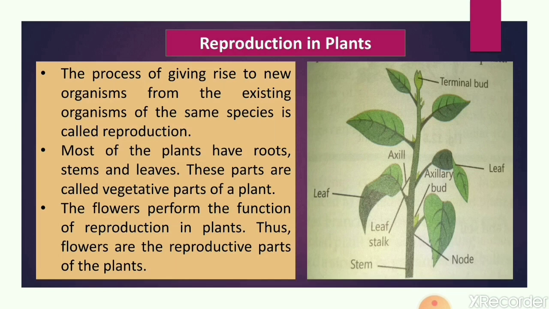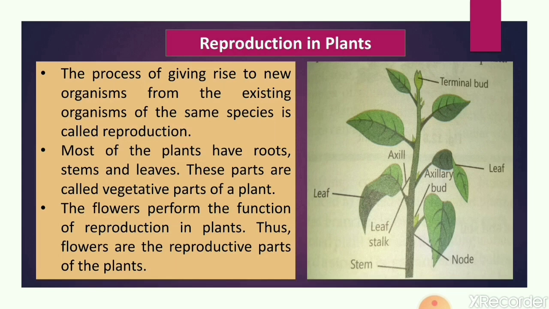So here we will see reproduction in plants. We know that in plants, two systems are there that we have studied in sixth class, that is the root system and the shoot system.